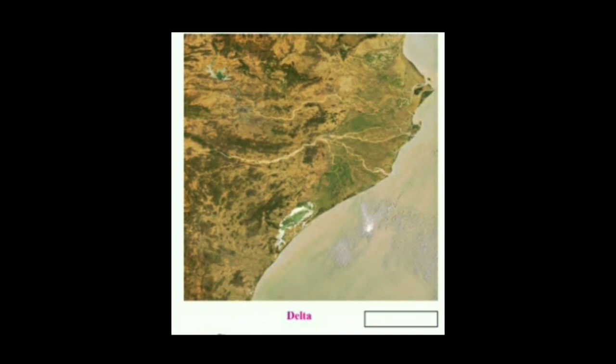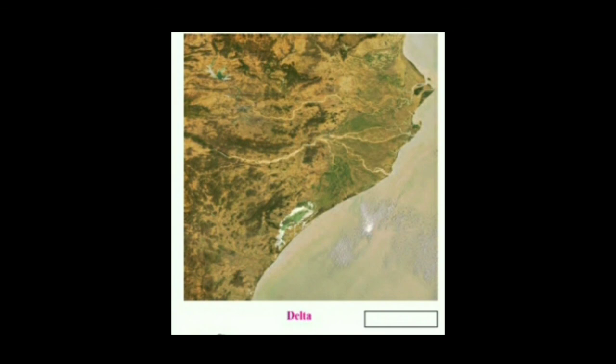And the next landform which is formed because of the depositional work is the delta. This is a satellite picture. The triangular area that you can see, the yellowish colored part, is the land, the grayish whitish part is the sea, and you can see the course of the river. So at the place where the river is about to meet the sea, the mouth of it, you can see the triangular area being formed, which is called delta. Now as there is a lot of deposition, the river will not be able to take any more material to the sea, so it will be depositing that material, and the river will experience obstacles while it is flowing.